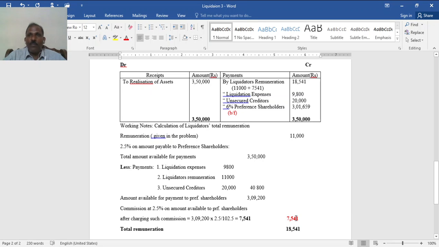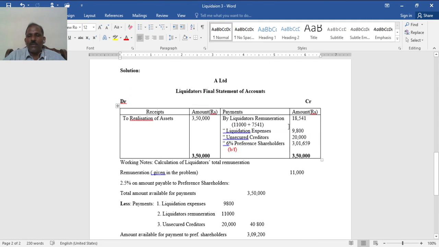Amount available before commission into rate of commission divided by 100 plus rate of commission. So total now 11,000 plus 7,541 comes to 18,541. This is a balanced figure actually.